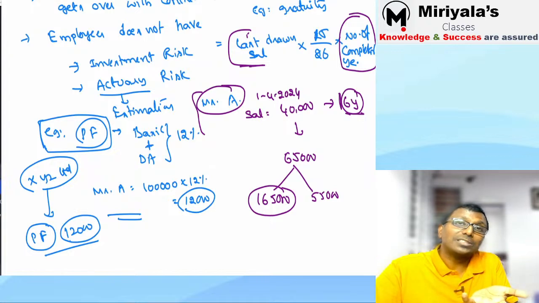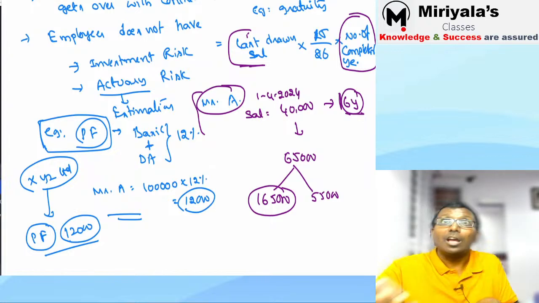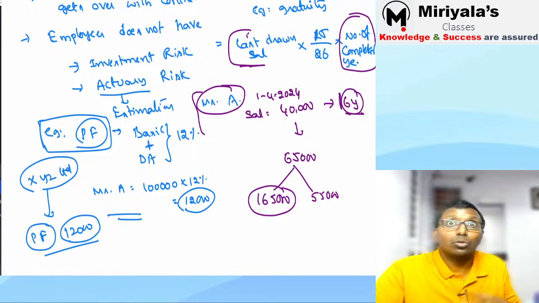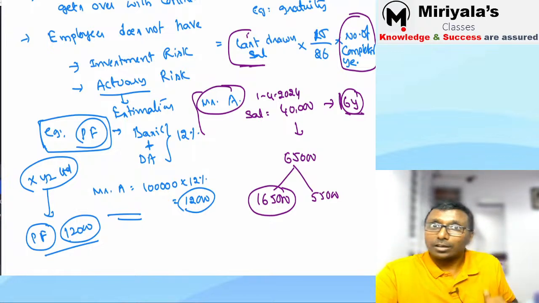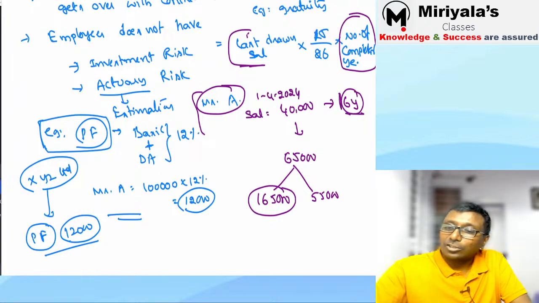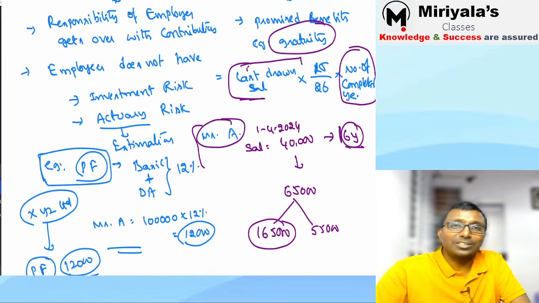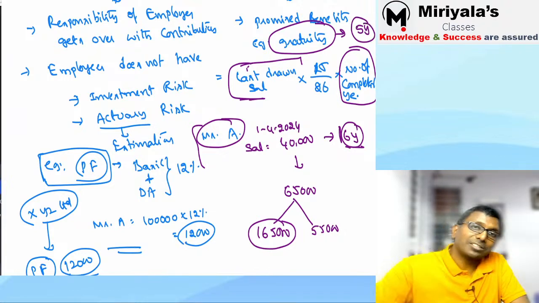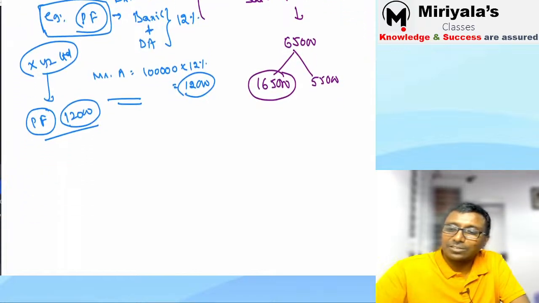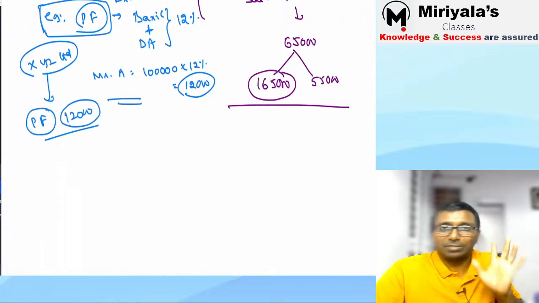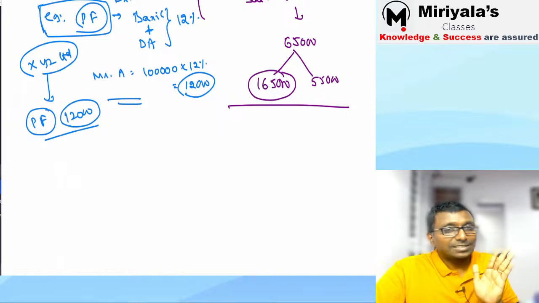What will be their growth in the salary? How will be the market condition? How many people may die in between also? Do you know one concept? Last drawn salary, normally gratuity, no? Normally gratuity, you are supposed to pay only when somebody works a completed 5 years of service. If he does, you are supposed to make a payment of money. If he works for less than 5 years, the company does not have an obligation.